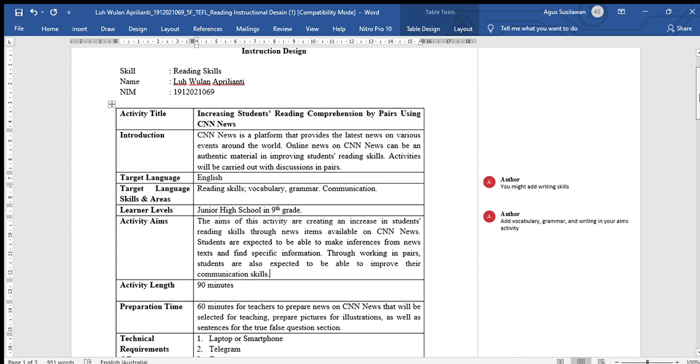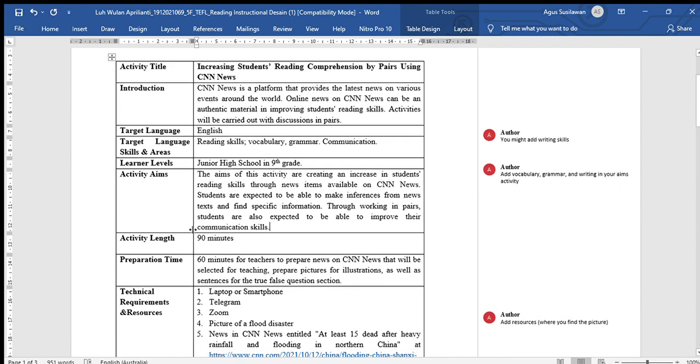And now we arrive at the activity length. It is 90 minutes. I think it is enough to do all of the activities that you planned in your class. And also here in the preparation time, it is good because you give an explanation about what the teacher does before beginning the class.